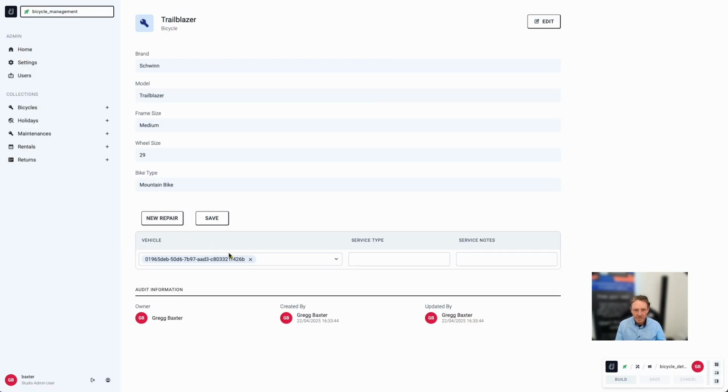So I'll go ahead and save that, and then we can see what the effect is. If I go New Repair, there's the record ID being populated for me. I type in what I want to do, fix the tire, and then of course we will see when I save it, there it is, Trailblazer matches Trailblazer.